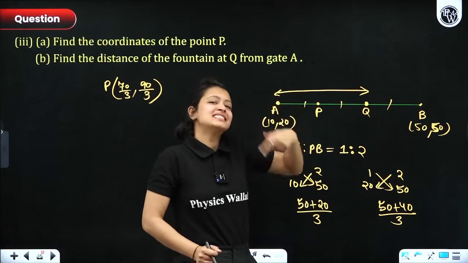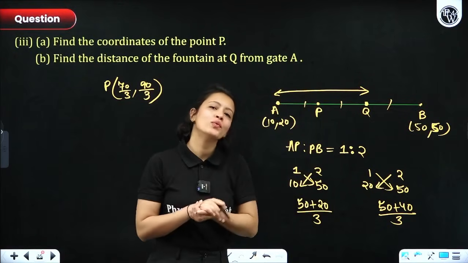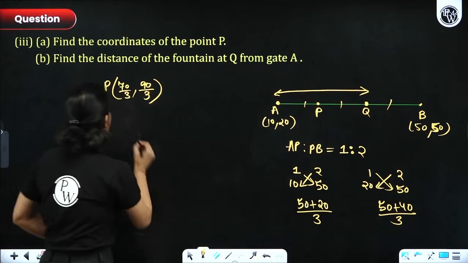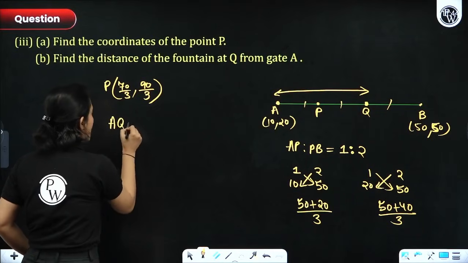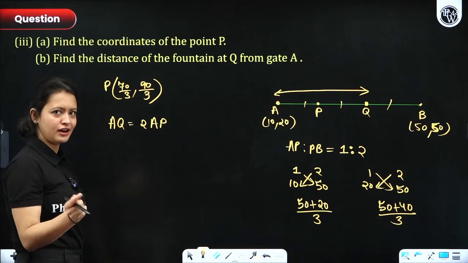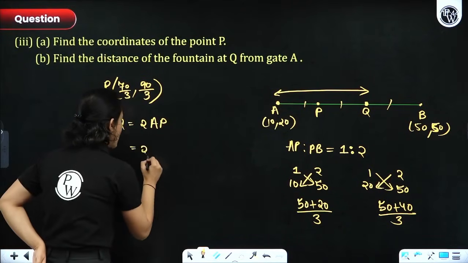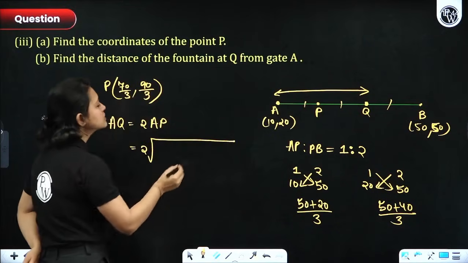Okay, but in the second method that I just said, you will need more calculation. So let's go with the first method, where we'll think of AQ as twice of AP, because I know the coordinates of P and A both, so I can figure out the distance really fast. So that would be what? Twice of under root of.